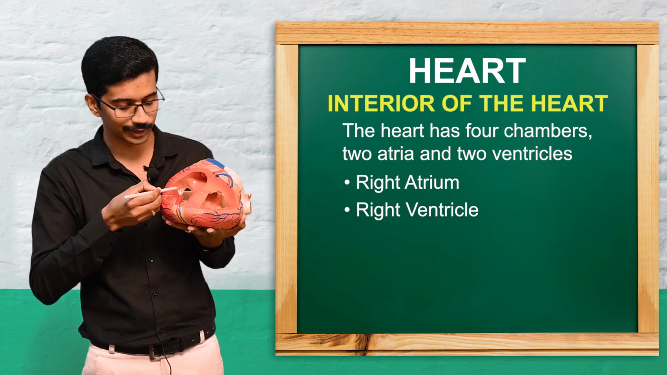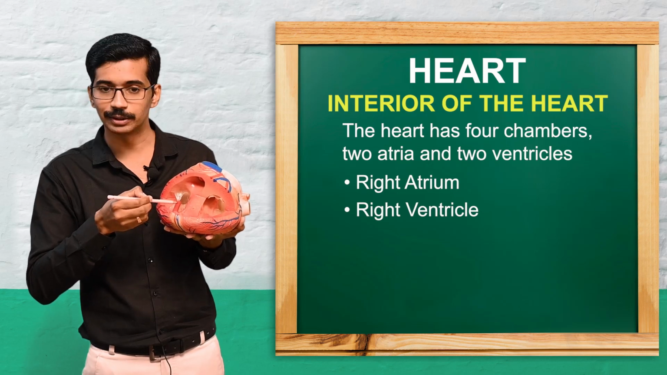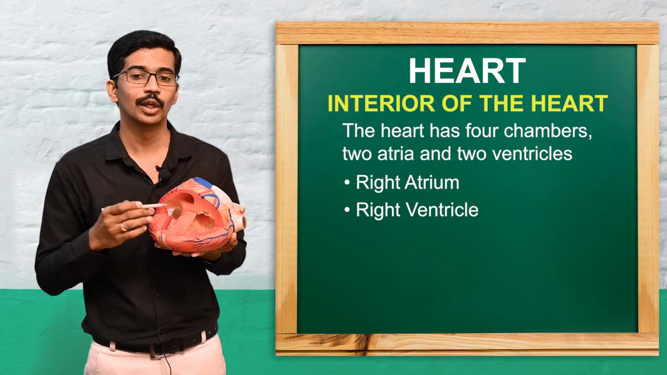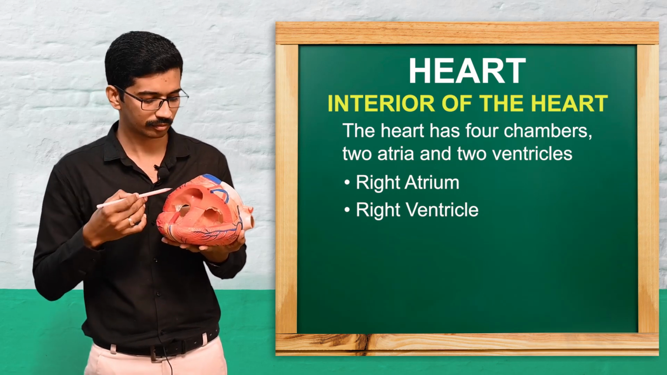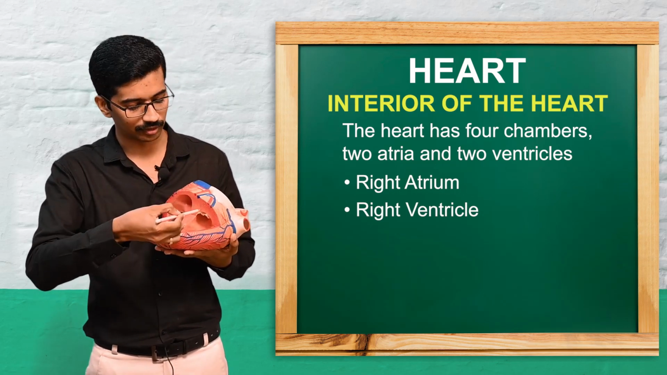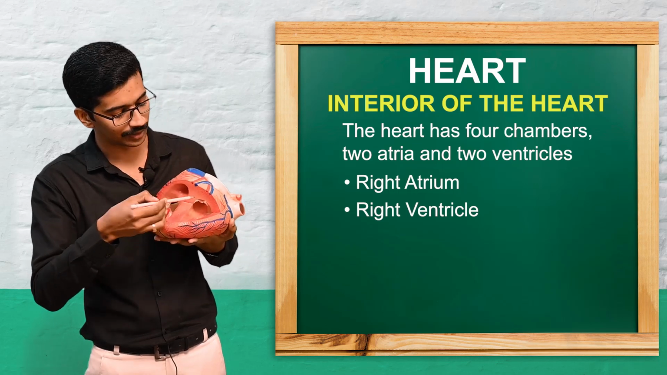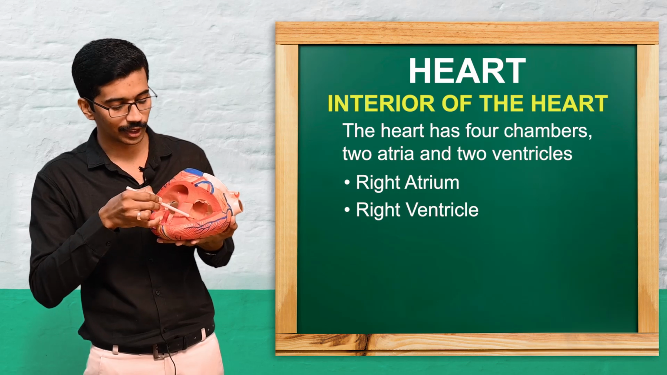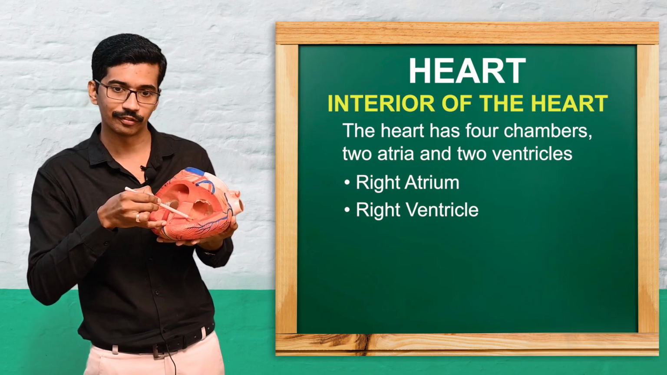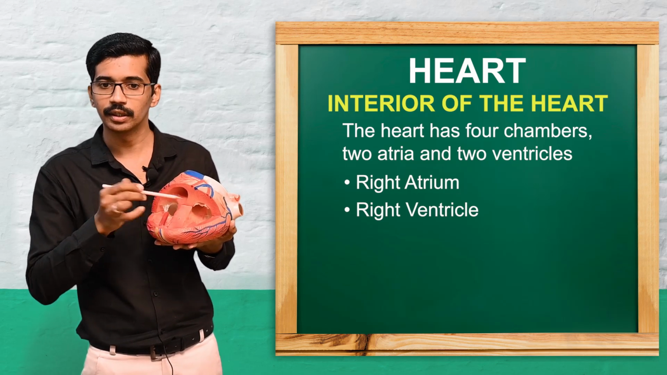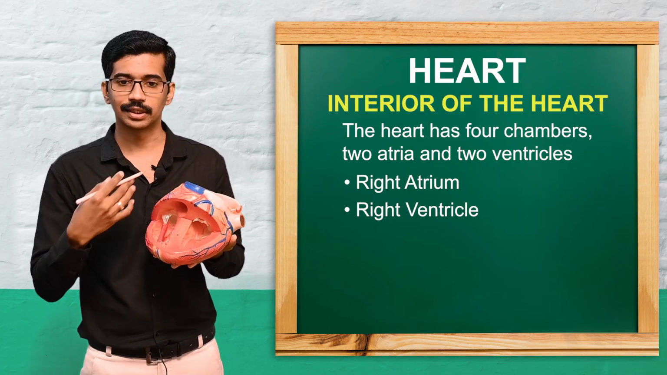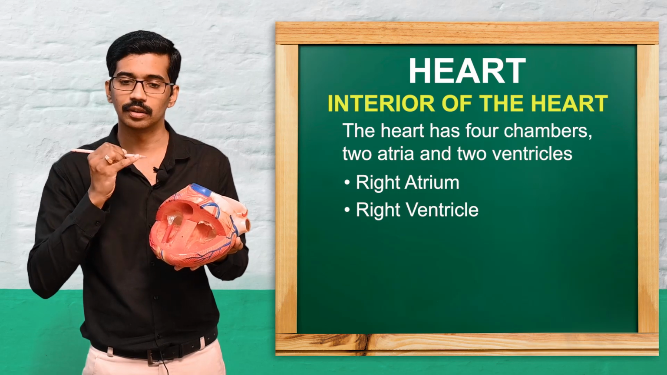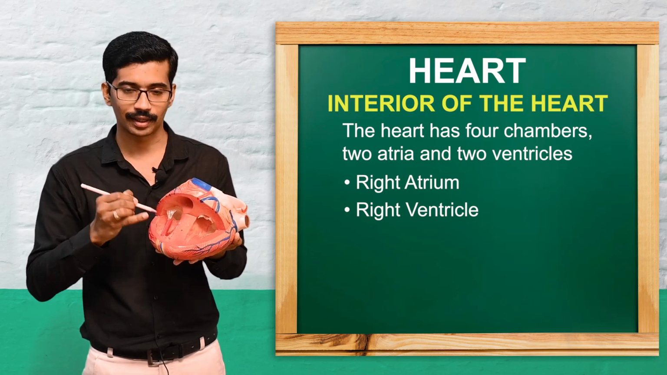The atrioventricular valve, or tricuspid valve, is attached to this papillary muscle through a small thread-like structure that we call the chordae tendineae. In a similar way, on the left side of the heart there is a bicuspid valve, which is also attached to the papillary muscles in the left ventricle through the chordae tendineae. These are the important structures in the right atrium and right ventricle.